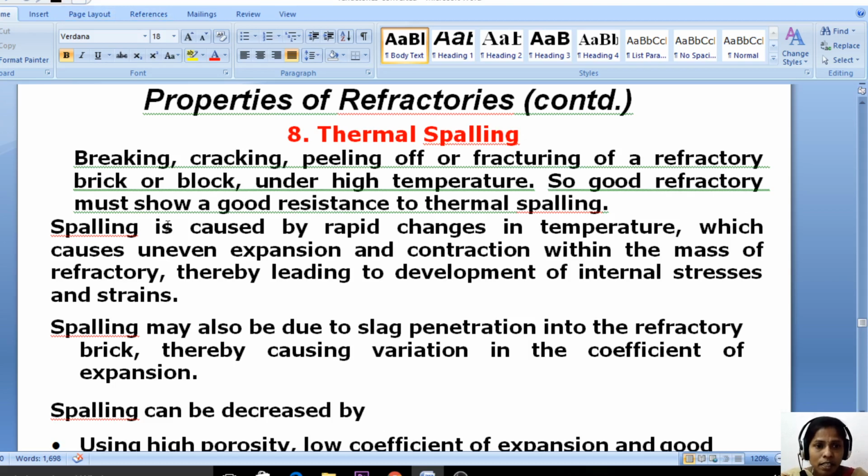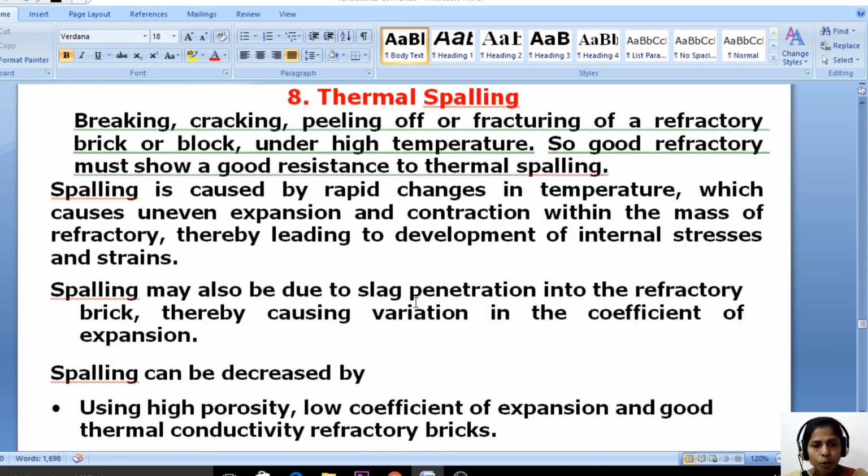A good refractory must show good resistance to thermal spalling. That means the thermal spalling should be less, and the good refractory material must be highly resistant to it. Spalling is caused by rapid changes in temperature. When we are changing the temperature rapidly and continuously, cracks may form or peeling off may take place in the refractory material, which causes uneven expansion and contraction within the mass of the refractory, thereby leading to development of internal stresses and strains. So this is thermal spalling.